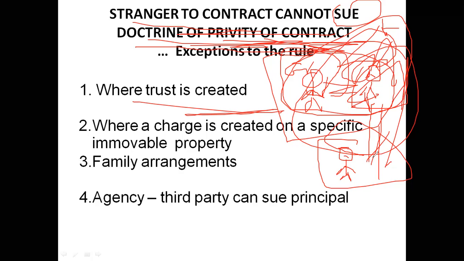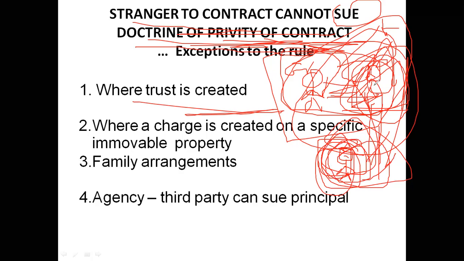Let us take, for example, Nobel Prizes. So he was declared as a particular year's winner, but the amount is not paid to him. He can file a case against this person who is in charge of the trust. Actually, he does not have any role to play. The agreement was reached between these two parties. But out of the trust generation, he has a profit. He has a benefit. He can receive 1 lakh rupees or 10 lakh rupees, as the case may be, from the trust because he has won the award. So when a trust is created, even an unknown person, even a stranger, can file a case.